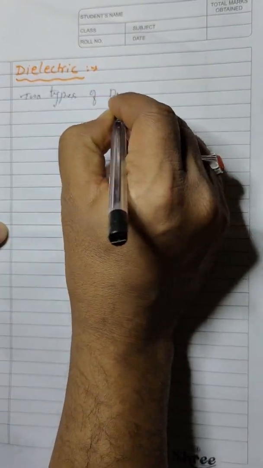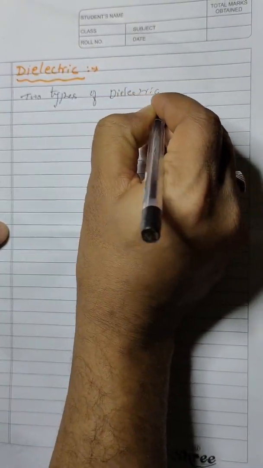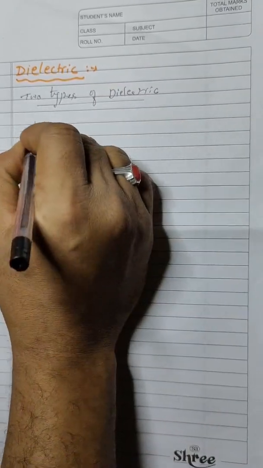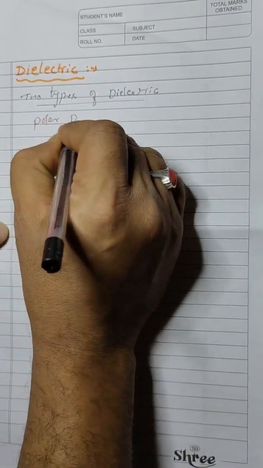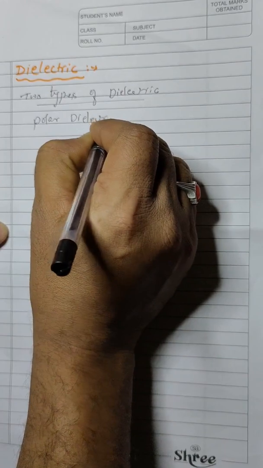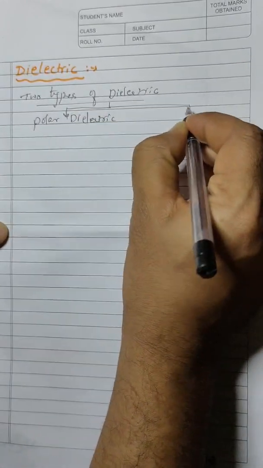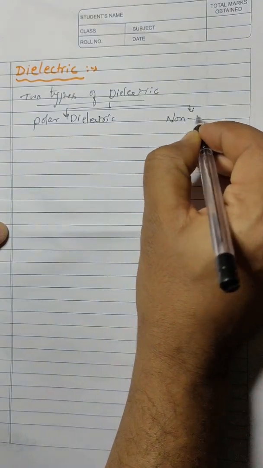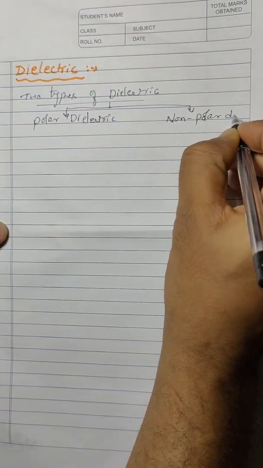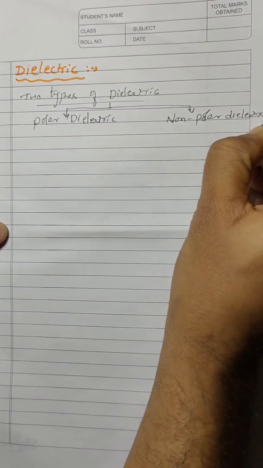Two types of dielectric. One is polar dielectric and one is non-polar dielectric.